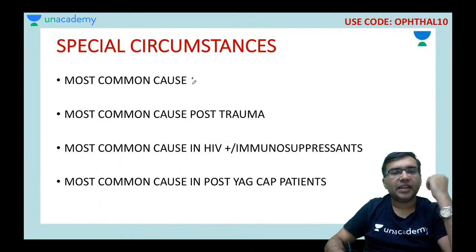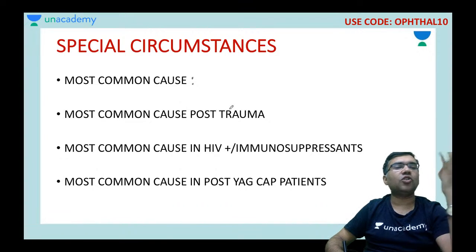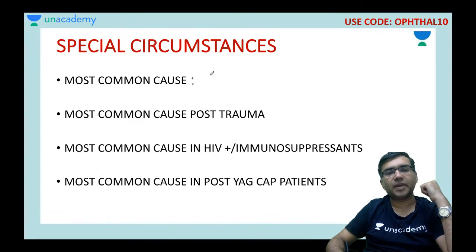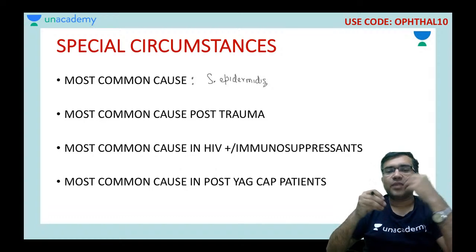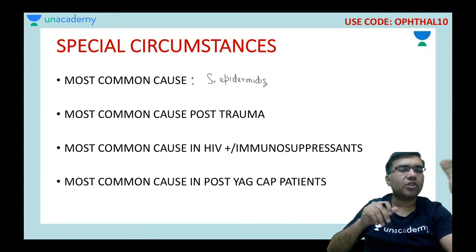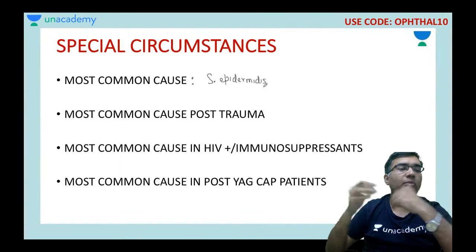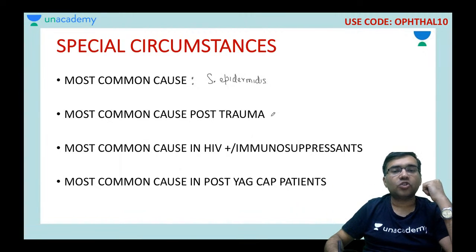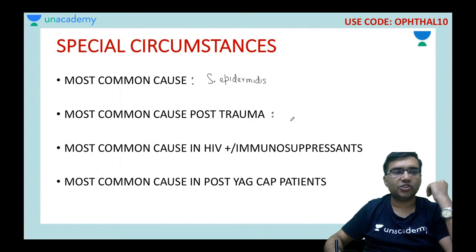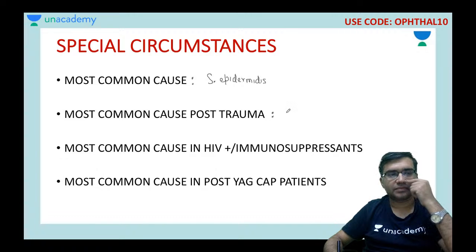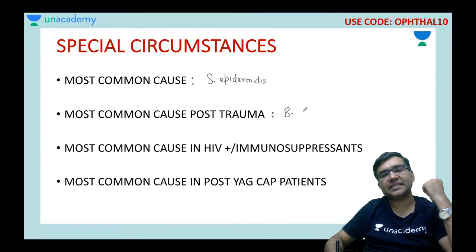Swati, can you tell me, which bacteria most commonly causes endophthalmitis? So remember, it is Staph epidermidis. Okay. Second question is for Shaurya: most common bacteria which can cause endophthalmitis after a trauma. So very good, Rahul. Most common cause of post-traumatic endophthalmitis is your Bacillus cereus.